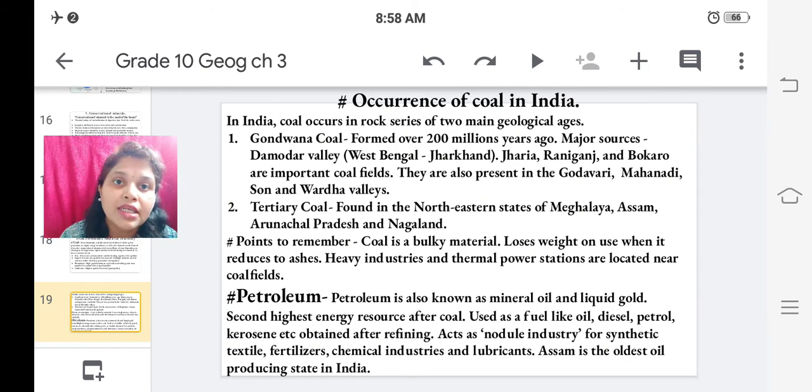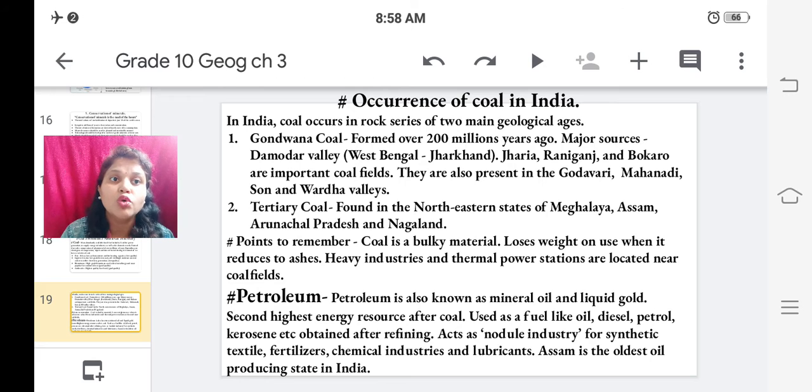Now let us study occurrence of coal in India. Where do we find coal? In India, coal occurs in rock series of two main geological ages: Gondwana coal and tertiary coal. Gondwana means the peninsular plateau, where we find this kind of coal, and tertiary coal we find in northeastern states.